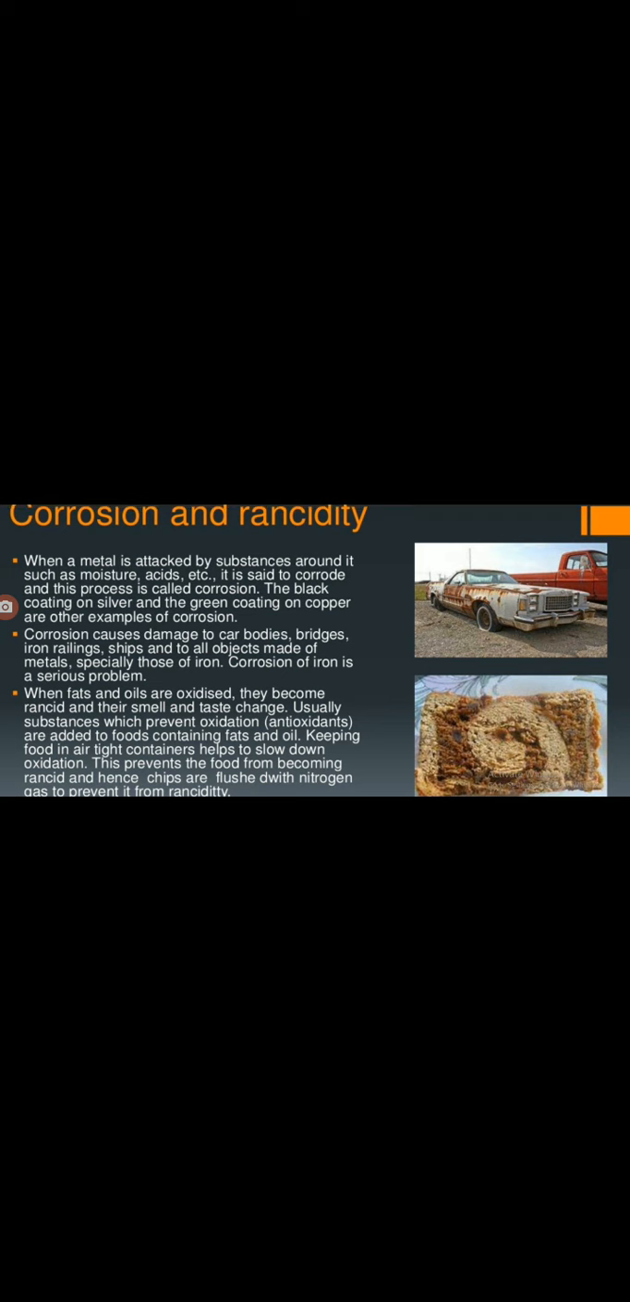We can finish this one. Rancidity is nothing but what? When a food material, especially food which contains oil or fat, is exposed to air, it reacts with the air or oxygen and undergoes oxidation, and that process is called rancidity. Why? Because when the food is exposed to air continuously, what will happen?